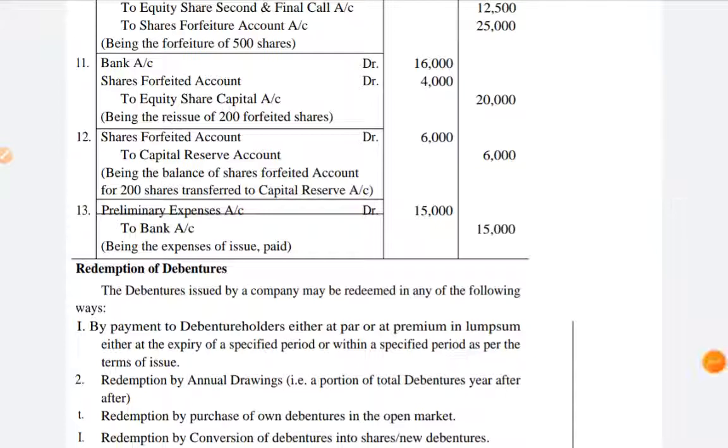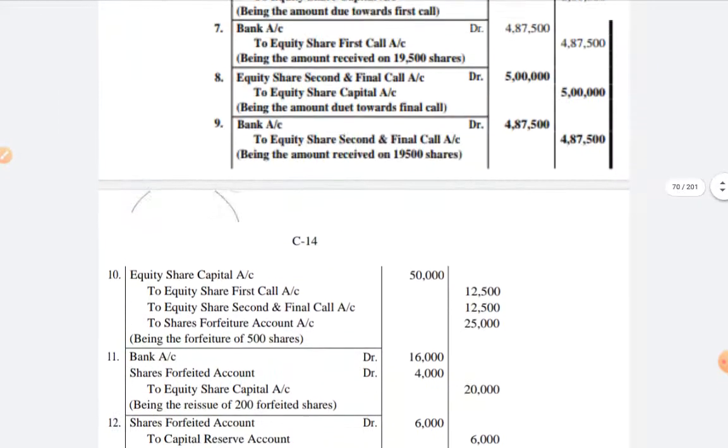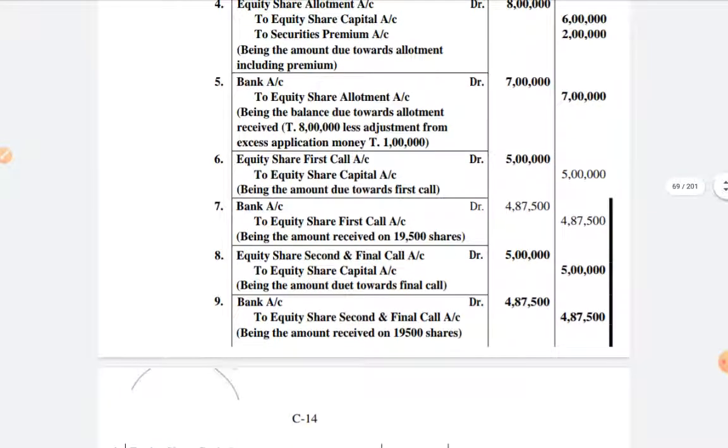Okay, so it is becoming lengthy. I have explained slowly, so that if you understand one problem you can do the remaining. So this is enough for the chapter called issue of shares. Please practice all the problems and also theory and go to the exam hall. You will definitely get 15 to 20 marks from this chapter.